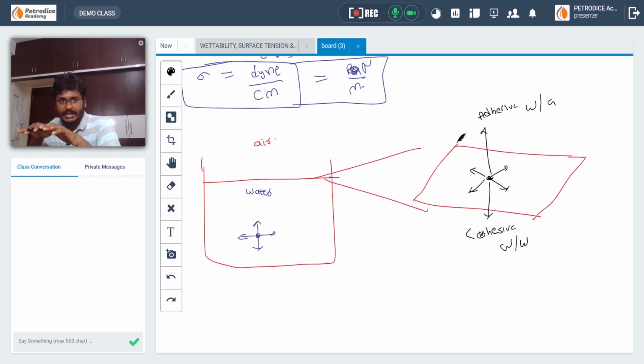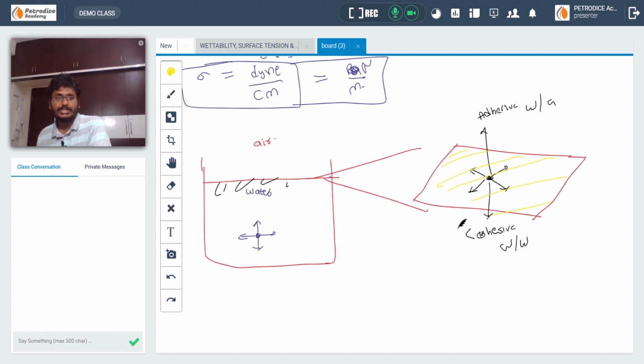In such a scenario where there is a rapid change in movement of water molecules, a sheet-like situation will appear. That is, a sheet appears on top of the water.